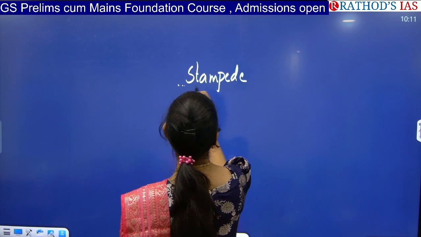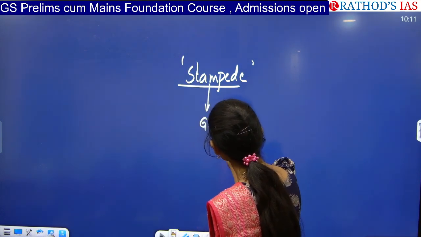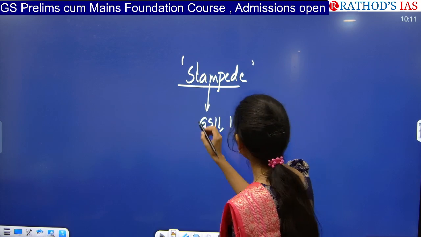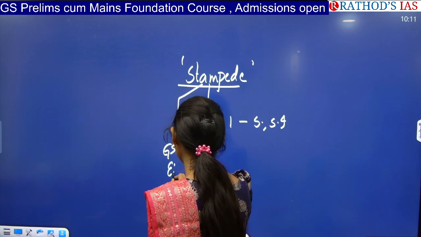The topic of stampede is important for GS paper 1 and 2 regarding society and social issues, and even for GS paper 4 under ethics.